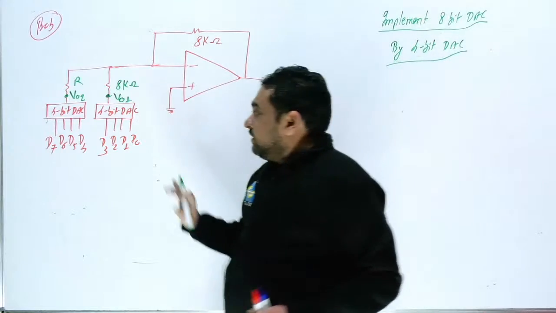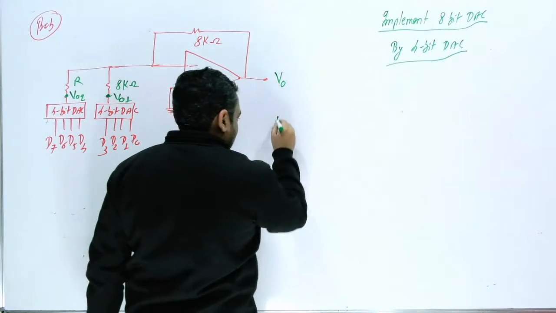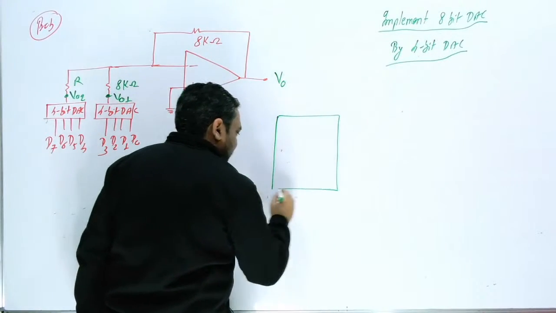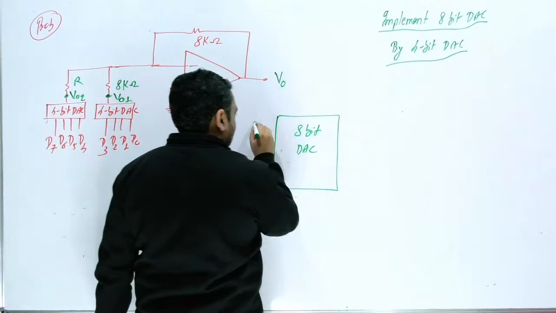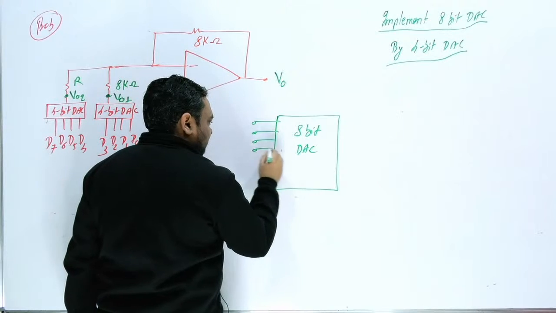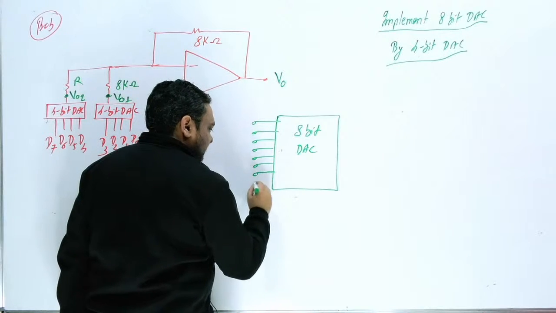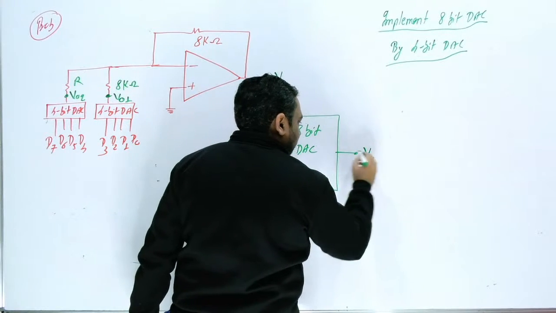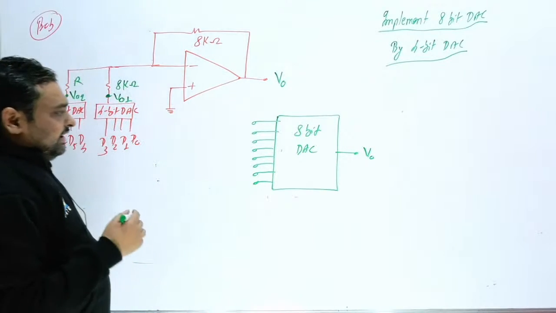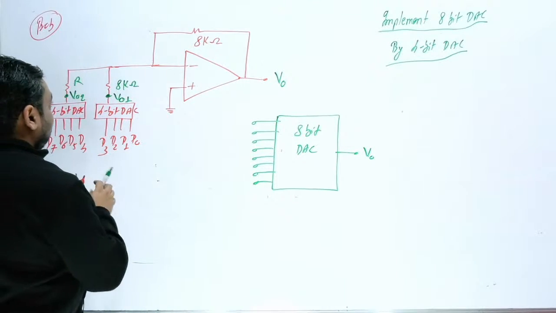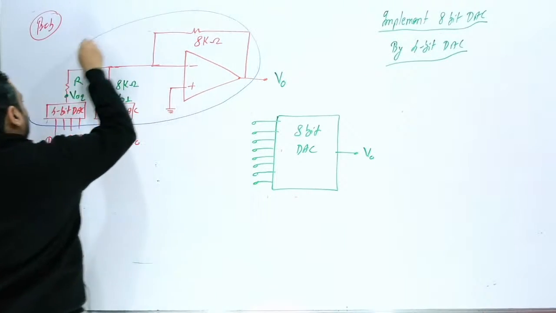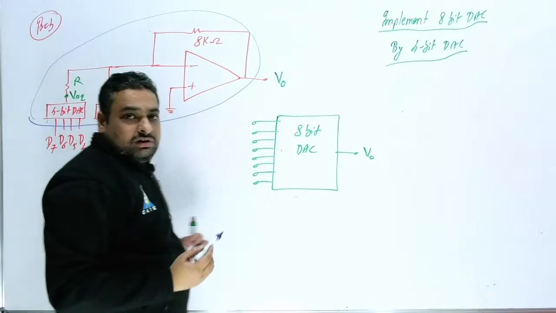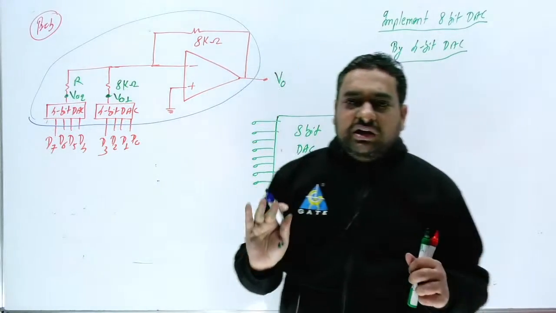Are you getting my point? So this complete circuit works as an 8-bit DAC, with 8 inputs, 1, 2, 3, 4, 5, 6, 7, 8, and this is your output voltage V0. The examiner is asking, you can feed this into this block. So this is the circuit: 8 inputs and 1 output.